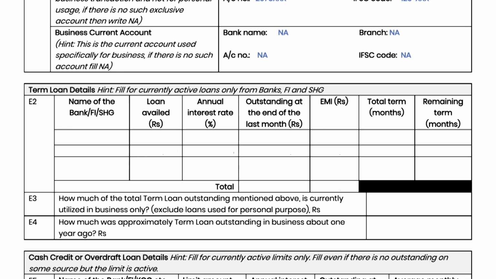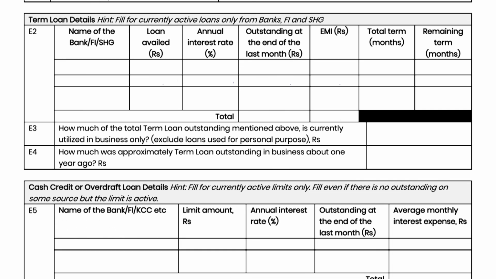In E2, fill the details of all currently running term loans of the entrepreneur from all formal sources and from the SHG.